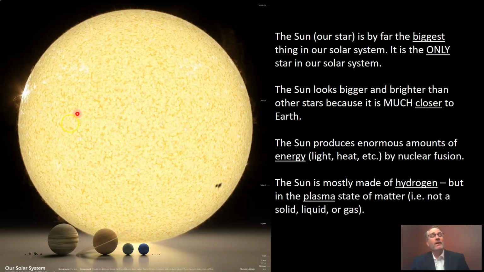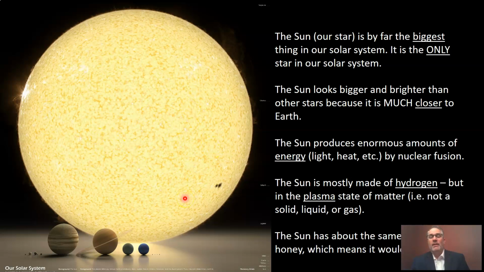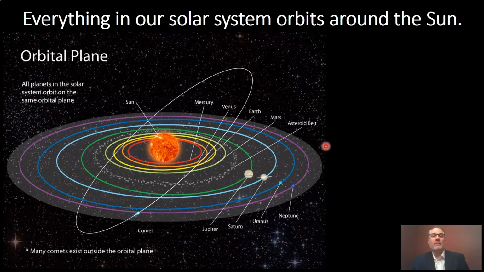Hydrogen is a gas here on Earth, but in our sun, it's a fourth state of matter called plasma. Fourth state of matter called plasma. And our sun, even though we say it's made of hydrogen, which we know is a gas, it's pretty dense. So our sun, if we were to be able to drop it in some water with its density, it would sink. So our sun is the biggest thing in our solar system. Remember, it looks bigger and brighter because it's closer, and it is the major producer of energy in our solar system.